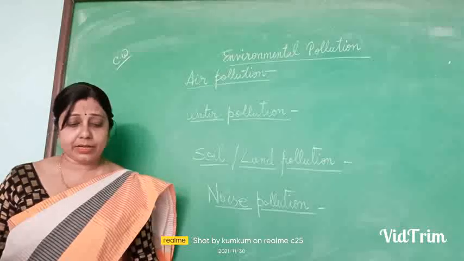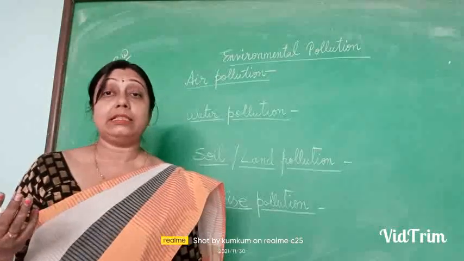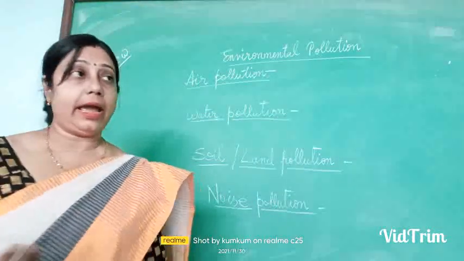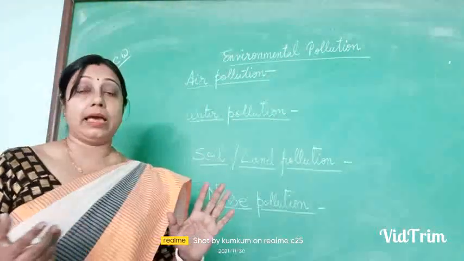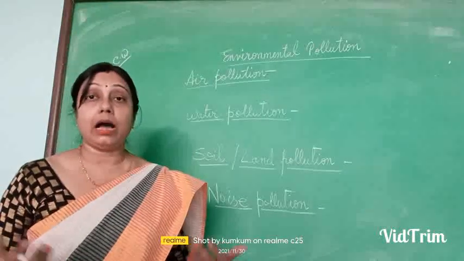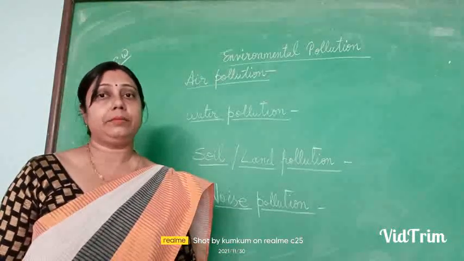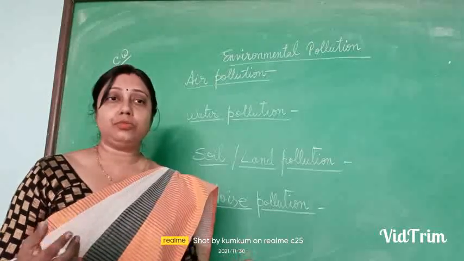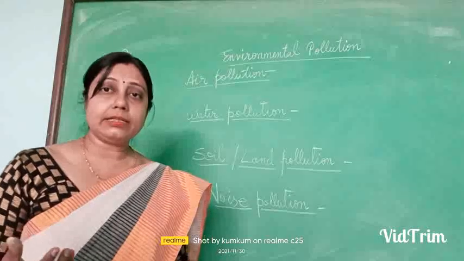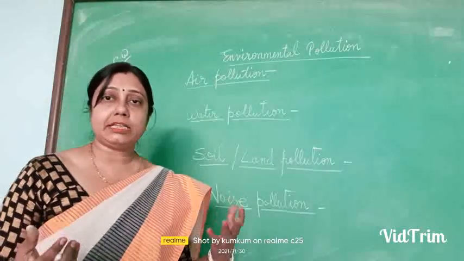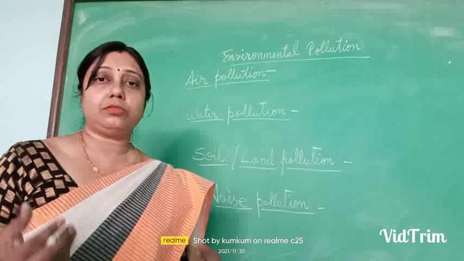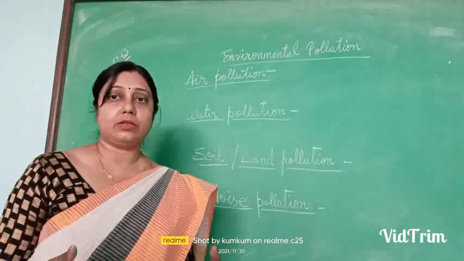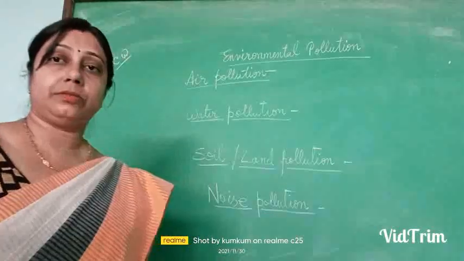Acid rain, smoke, and haze are all effects of air pollution, and we should try to avoid air pollution. How can we do it? By planting more and more trees, and we should try to use vehicles which do not create pollution. We should not emit bad gases which are polluting our environment.